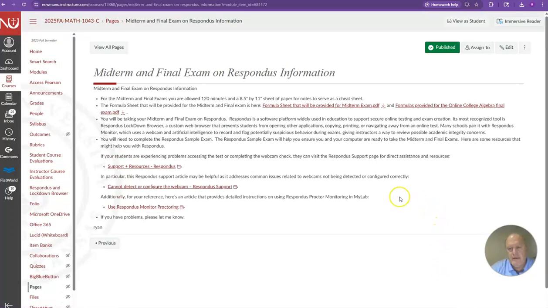And then I want to talk a little about the midterm that is coming up in October. Take a look at this, and we will take it on Respondus. So make sure you take the Respondus sample test. If you don't want to take it online through Respondus and you live in the Wichita area, you can go take it at Newman. I just need to know that.